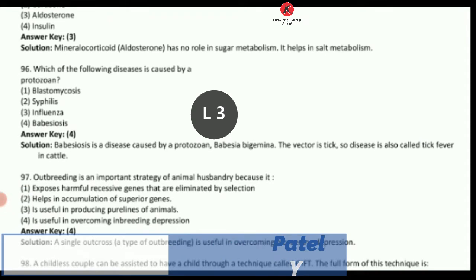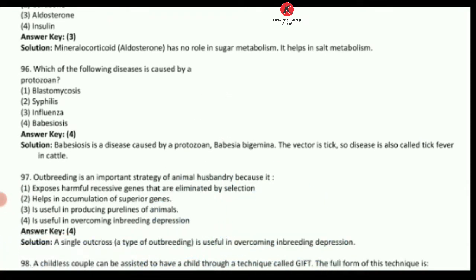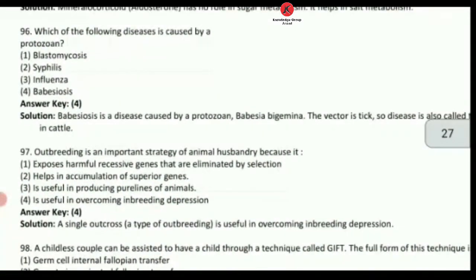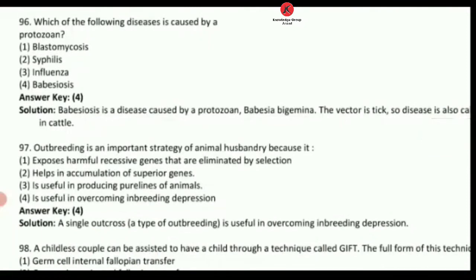So let's start with the next set of MCQs, the 2015 paper solution of NEET. Question number 96: which of the following diseases is caused by protozoan? Blastomycosis, syphilis, influenza, or babesiosis.